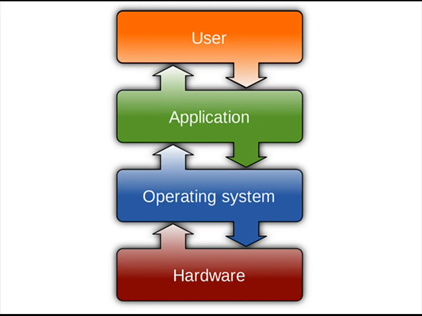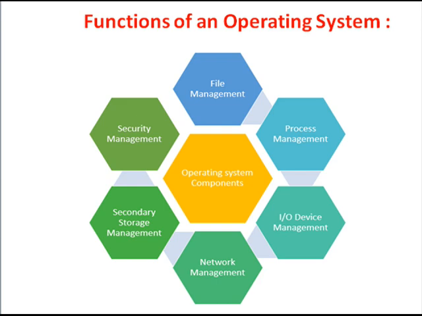Now we look at the functions of the operating system. Consider the yellow color in the middle of the hexagons as the operating system. The operating system performs several types of functions: file management, process management, input output devices management, network management, secondary storage management, and security management.